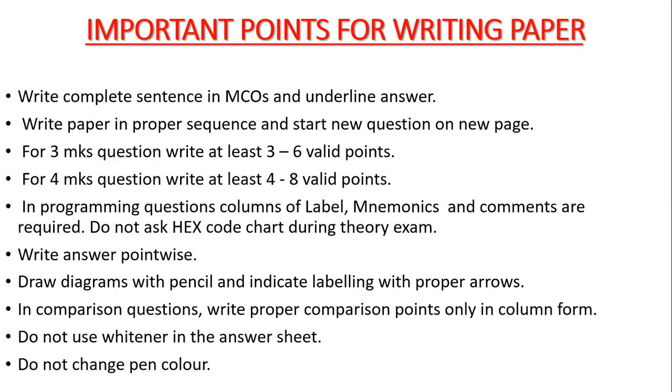और जो कंपैरिजन वाले क्वेश्चंस होते हैं उसको ऐसे नहीं लिखो, कॉलम करके लिखो, लेफ्ट साइड राइट साइड करके। ऐसे नहीं first you write about the first, if I am asking like I asked UTP STP, then don't write 3 points first UTP and then 3 points for STP, no. If it is comparison तो 1 to 1 कंपैरिजन होना चाहिए हर एक पॉइंट का। तो कॉलम बना के आपको पॉइंट लिखना है। व्हाइटनर यूज नहीं करने हैं आंसर शीट में, और पेन का कलर भी चेंज नहीं करना। If you are writing with blue pen then write with blue pen also, you can change pen but not the color of the pen.